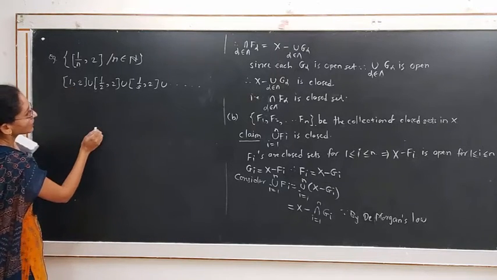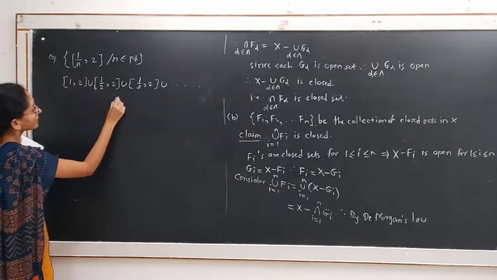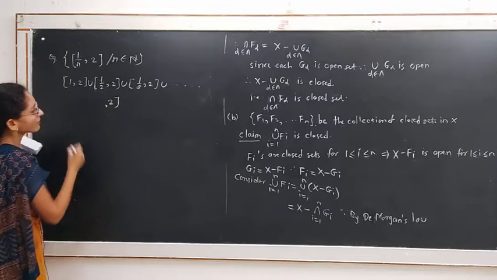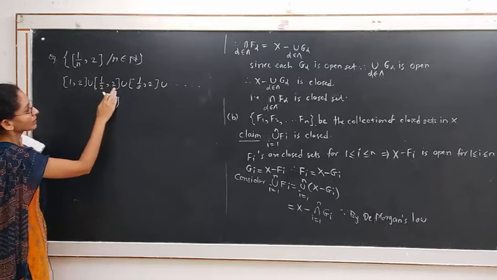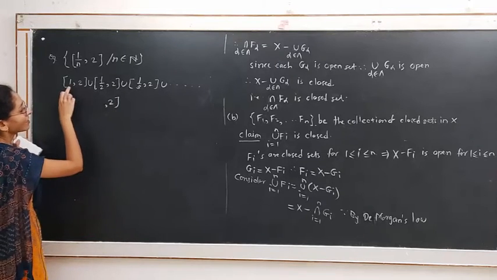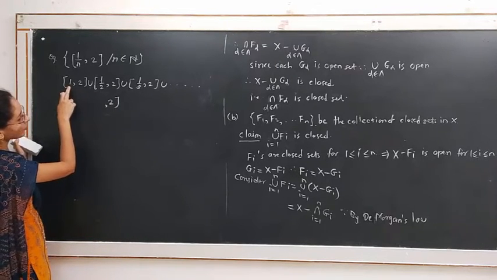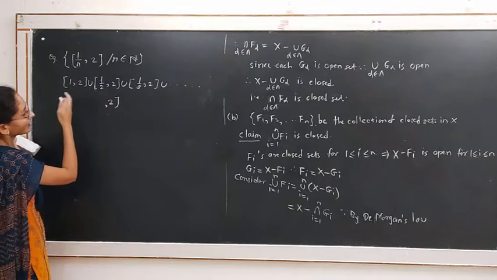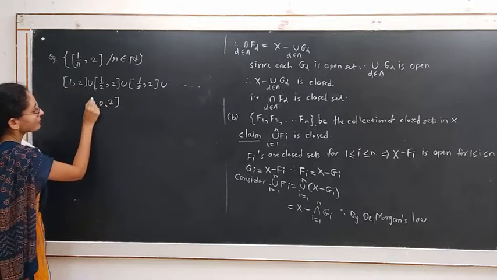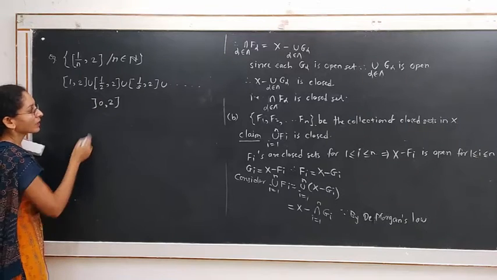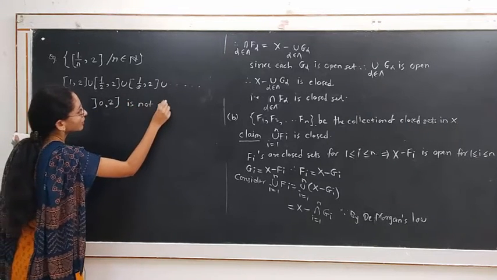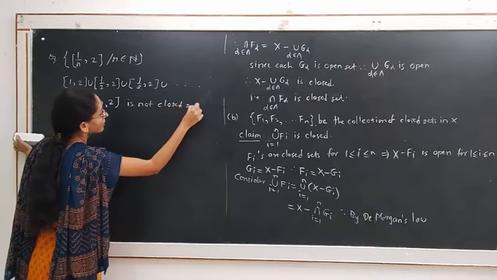Therefore, if we take the union of this set, its right endpoint is 2. The interval has right endpoint 2 because 2 belongs to every closed set of this union, and the left endpoint of this interval tends to 0 as n tends to infinity. Hence, this will be open at 0, which is not a closed set.